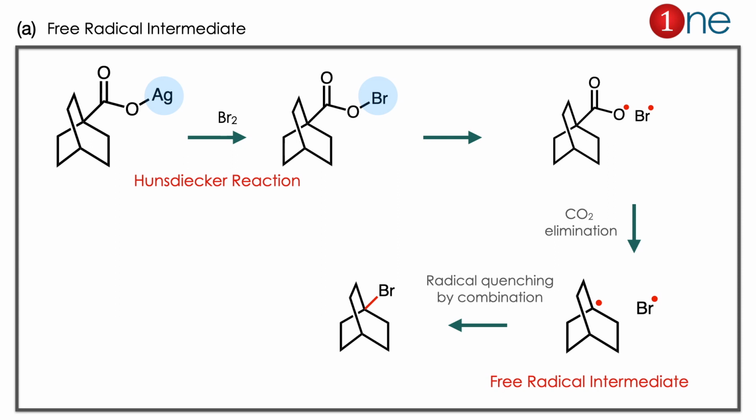Here the starting material is silver acetate, you are using bromine, it is called the Hunsdiecker reaction. In the Hunsdiecker reaction, if you look at the mechanism, the silver is replaced by bromine, then CO2 elimination with radical formation, then CO2 leaves the radical and bromine combines, you have the final product Br. So definitely free radical is the intermediate here. So the Hunsdiecker reaction has a radical intermediate. Here the concept you have to learn is the Hunsdiecker reaction. The Hunsdiecker reaction gives a product with one carbon less, with a free radical intermediate.